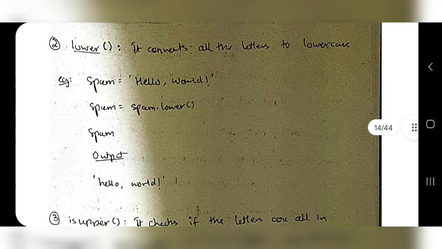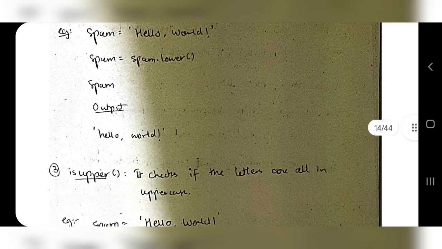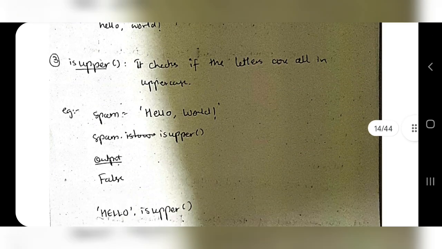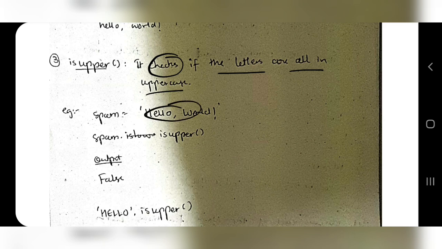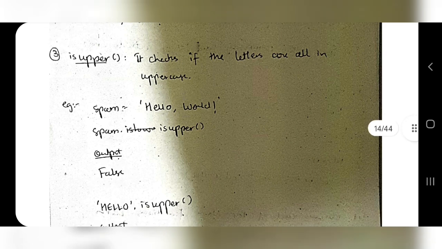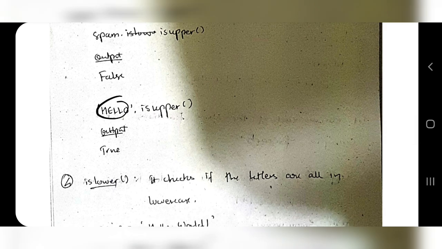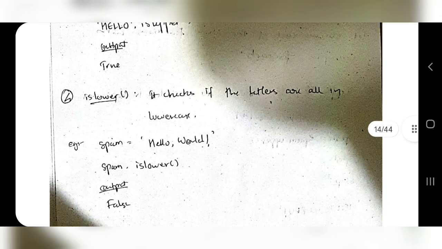Okay, same thing goes for lower. It converts all the letters to lowercase, so hello world will be printed in lowercase. And isupper checks if the letters are in uppercase. So in this word, can you find all the letters in uppercase? No. So false is the output. In case I have a word here with dot isupper, and in this word all the letters are uppercase, it will output true. Islower is the reverse, which checks if it's in lowercase. It prints true or false based on that.